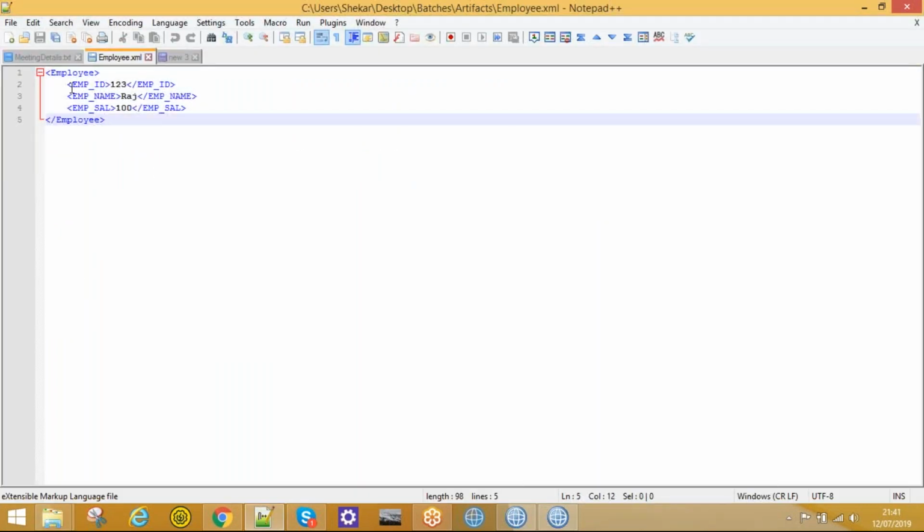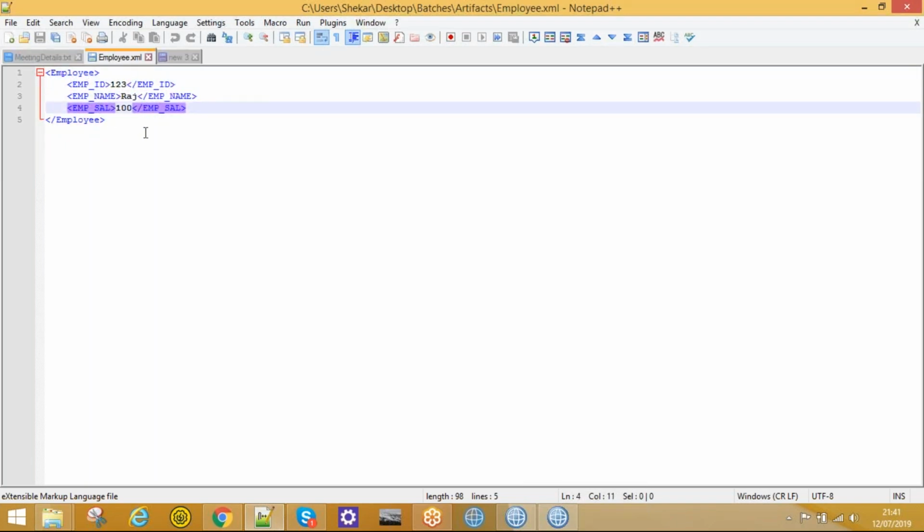This is my XML file. It has one root element and three elements: ID, name, salary. I will transform this XML to JSON.